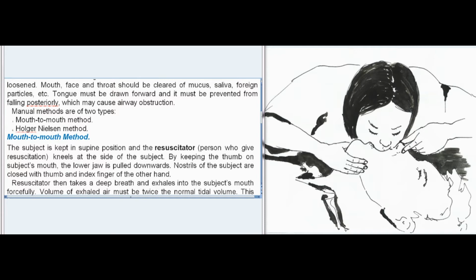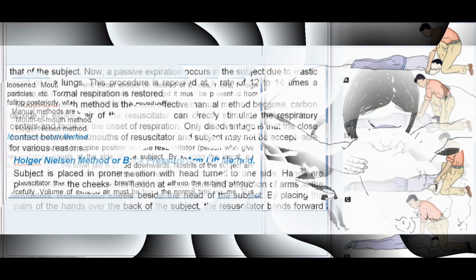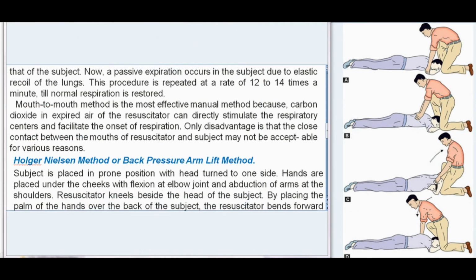This expands the subject's lungs. Then, the resuscitator removes his mouth from that of the subject. Now, a passive expiration occurs in the subject due to elastic recoil of the lungs. This procedure is repeated at a rate of 12 to 14 times a minute, till normal respiration is restored.